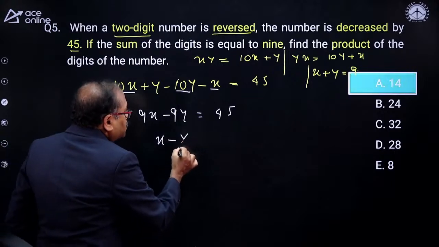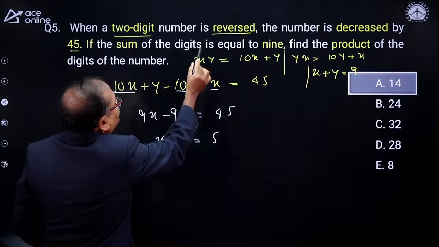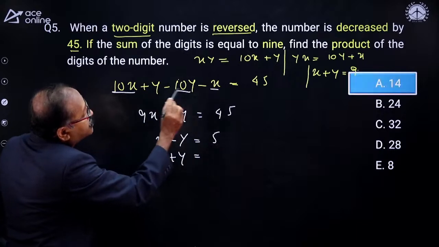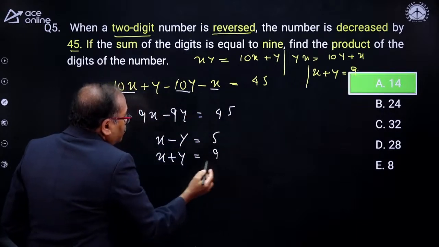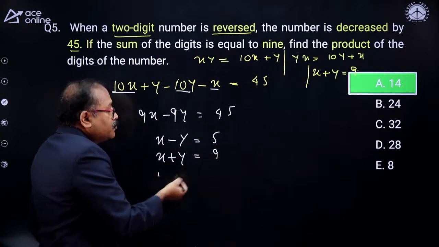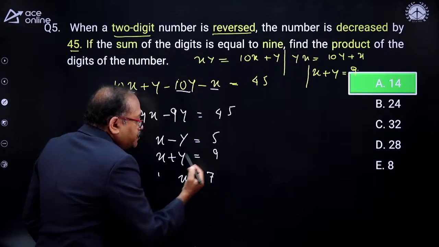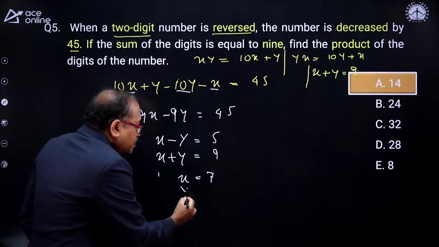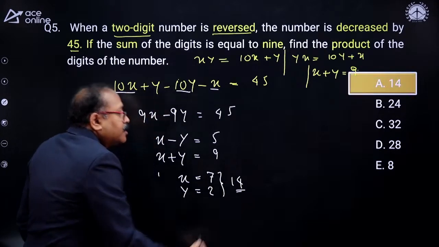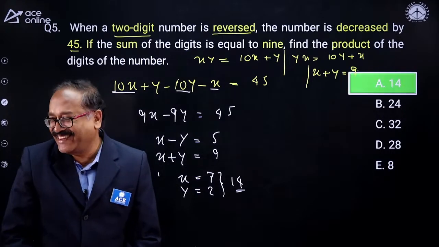So x minus y is equal to 5, and the sum of the digits is given to us. That means x plus y is 9. So when you add these up, you find that 2x is equal to 14. Therefore, x is equal to 7. As the sum of the digits is 9, y is equal to 2. So what is the product of this? The product is 14, which you nicely answered.